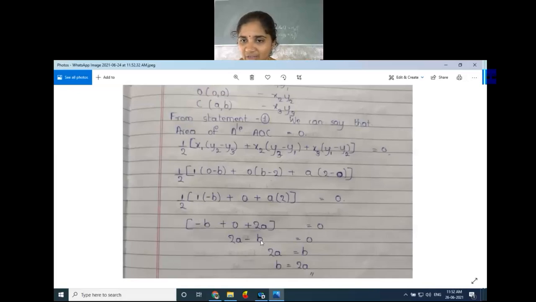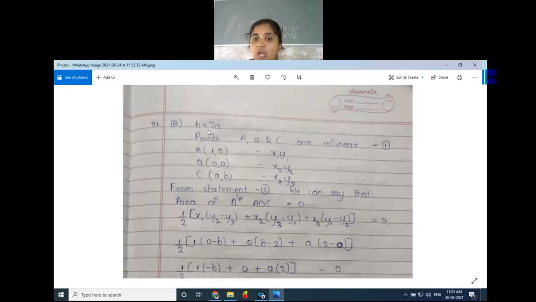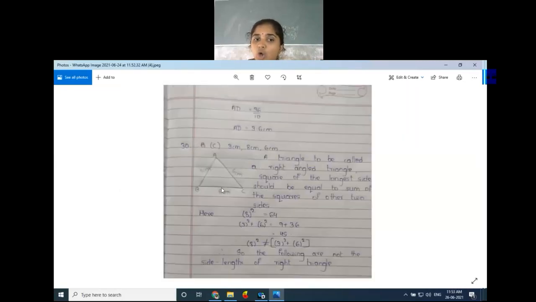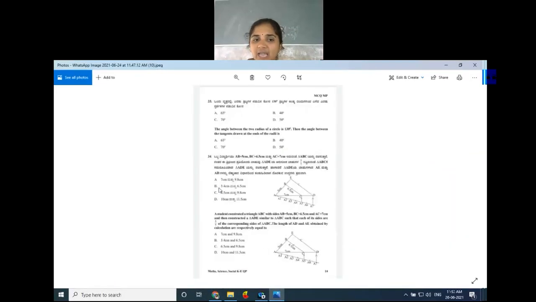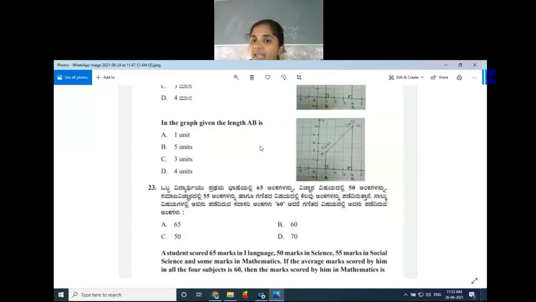We all know the formula to find the mean, that is sigma xi divided by n. Only observations are given, that's why sigma xi, or sum of all the observations, divided by total number of observations is equal to 60. Sigma xi is 170 plus x, divided by number of subjects, 4, which is equal to 60. Then transfer this 4 to this side. 60 into 4 is 240. Then x is equal to 240 minus 170. x is equal to 70. So he scored 70 marks in mathematics.